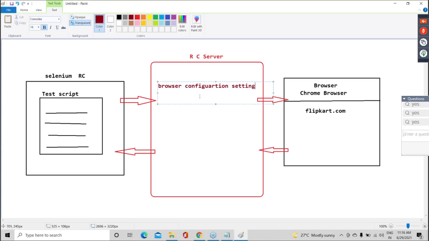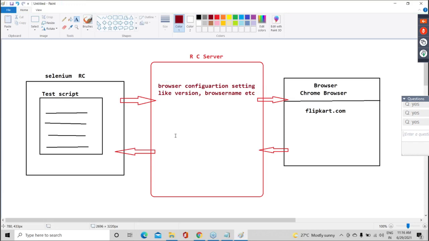Yes, Aditi, the script consists of code only. Okay. So browser configuration settings means things like the version, which version of the Chrome browser, the browser name, etc. Is everyone getting my point? Okay. So we need browser configuration settings.